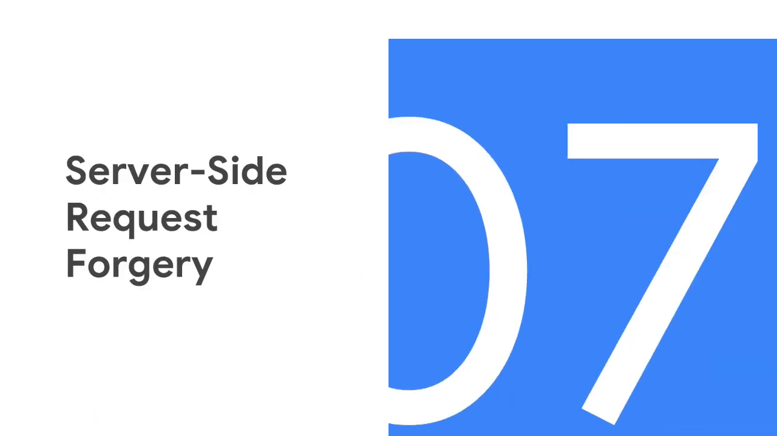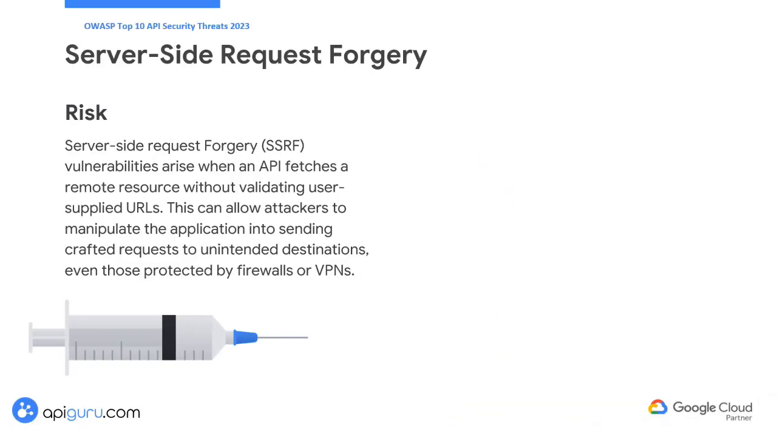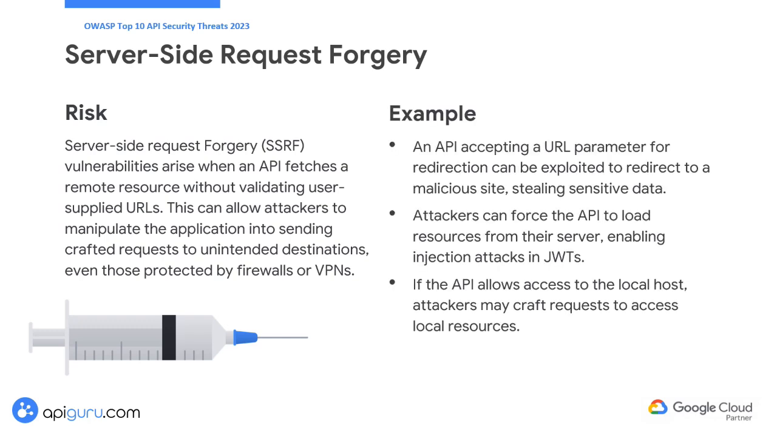Next is the server-side request forgery risk. Server-side request forgery vulnerabilities arise when an API fetches a remote resource without validating user-supplied URLs. This can allow attackers to manipulate the application into sending crafted requests to unintended destinations, even those protected by firewalls or VPNs. If an API accepts a URL parameter for redirection, an attacker could exploit this to redirect responses to a malicious site that steals sensitive API data.